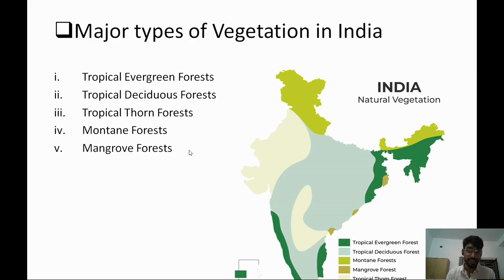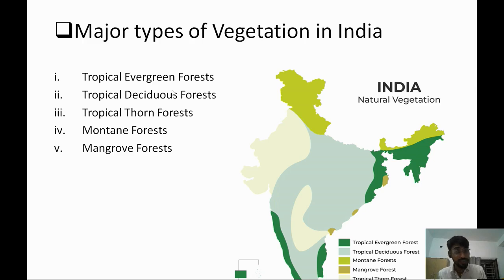According to these different factors, we can divide our Indian vegetation into 5 main categories. The first category is the tropical evergreen forest. See, in points 1, 2 and 3 there is a specific word, tropical. Now the question may arise in your mind, what is the meaning of tropical? Very basically, tropical means the area which is bounded between the Tropic of Cancer and the Tropic of Capricorn. This area between the parallels is considered the tropical zone.